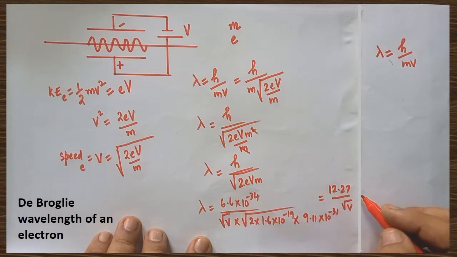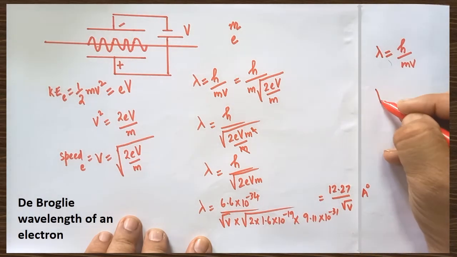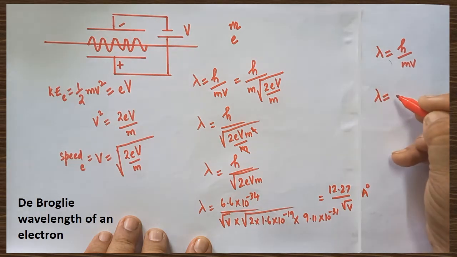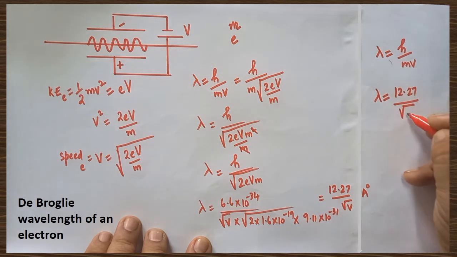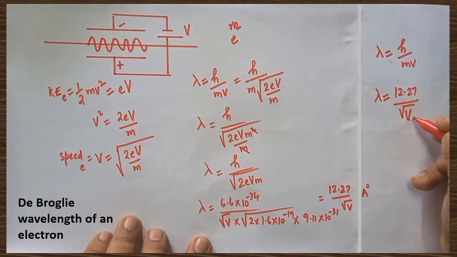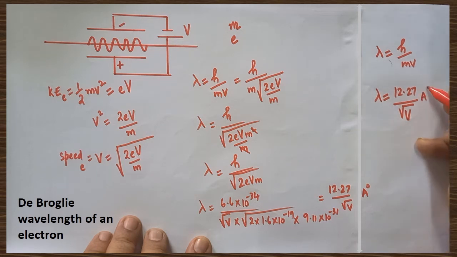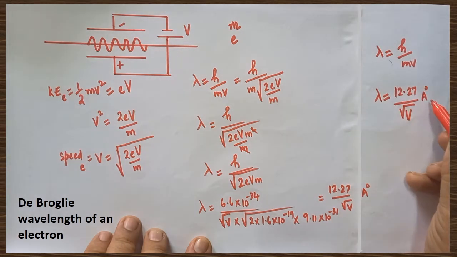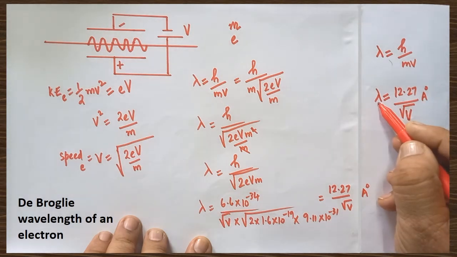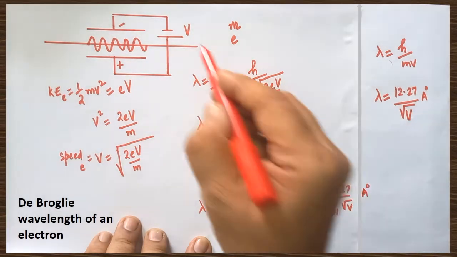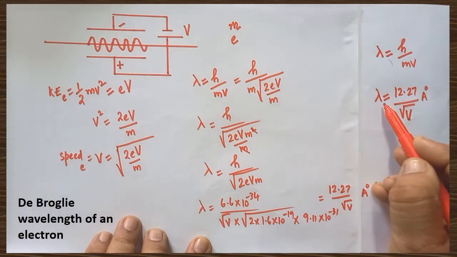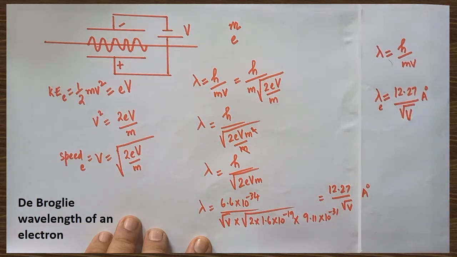From the formula itself, you will get the Angstrom. Are you clear? Now, the new formula to calculate the de Broglie wavelength of an electron is 12.27 divided by square root of V, where V is the potential difference. In the formula itself, Angstrom is there. The same Angstrom can be used as a unit to measure the wavelength of the electron. By knowing the value of potential difference, the de Broglie wavelength of the electron can be calculated.